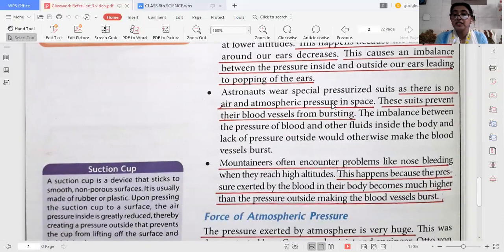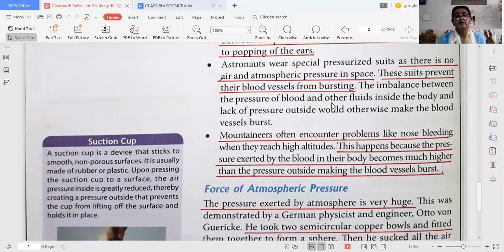And the mountaineers also face this problem, like nose bleeding, when they reach high altitudes. This is because the pressure exerted by the blood in their body becomes much higher than the pressure outside, making the blood vessels burst.